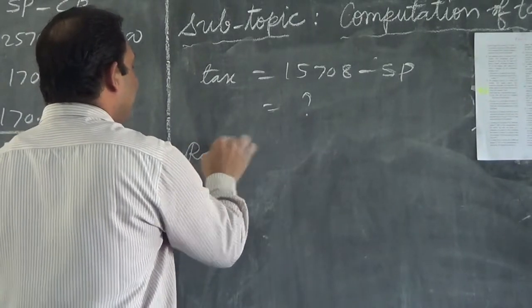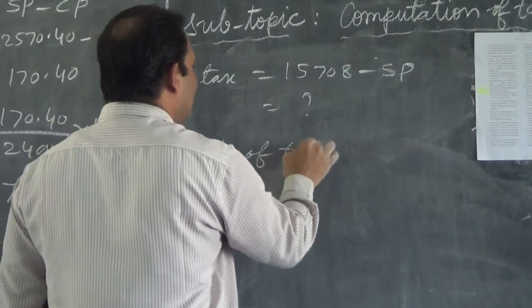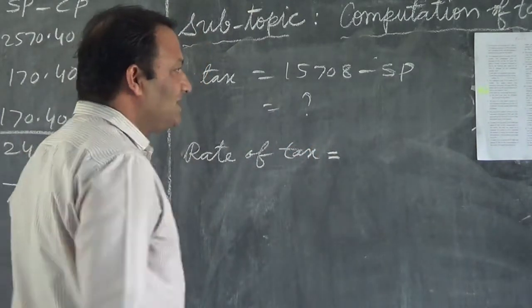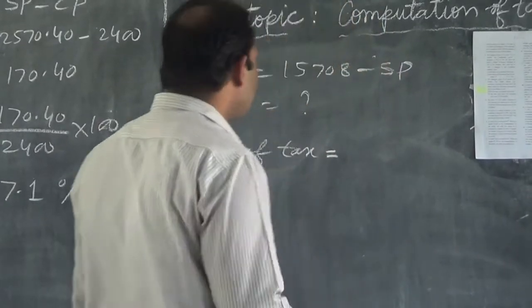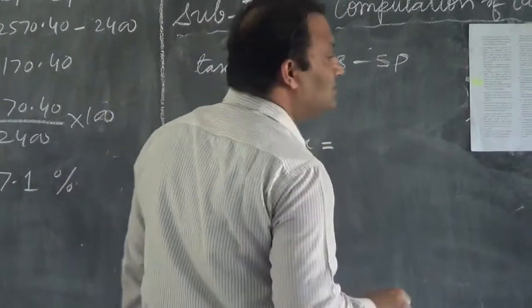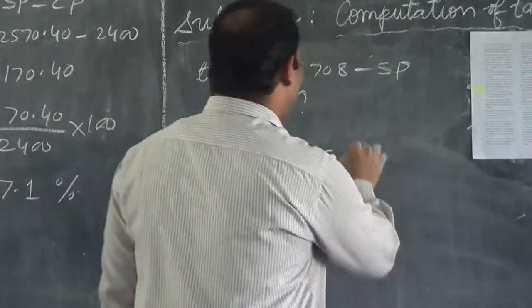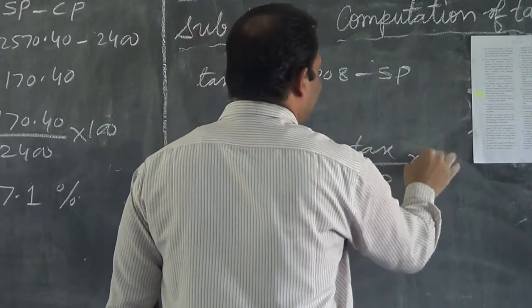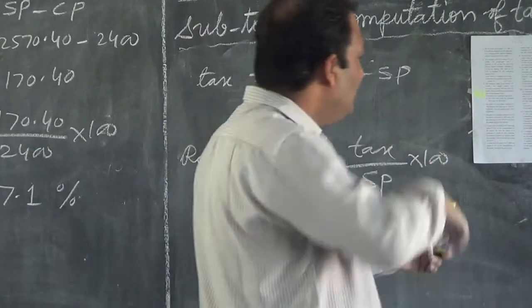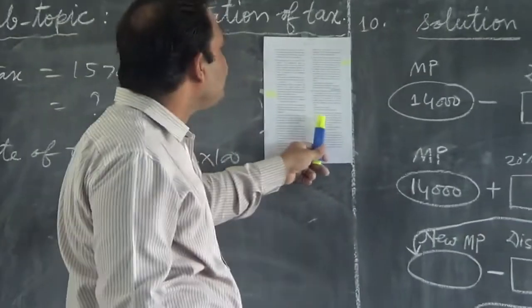Rate of tax equals how much, children? Rate of tax equals tax by SP into 100. That is the rate of tax. So here we got the rate of tax, then the trader's profit as a percent.